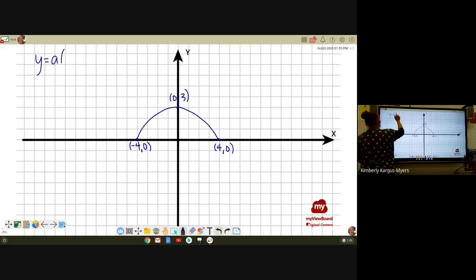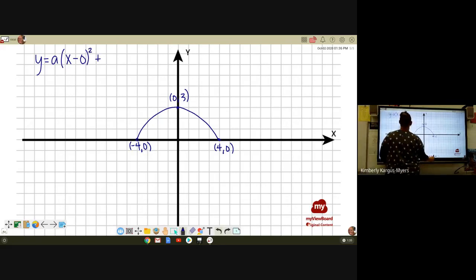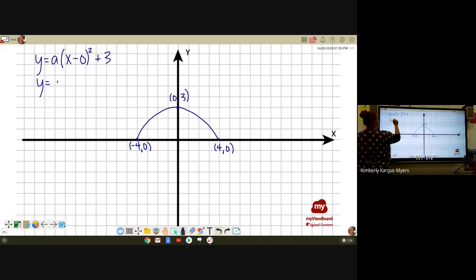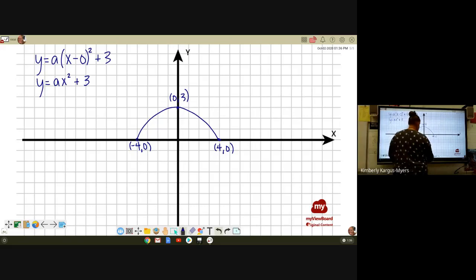A times x minus 0, usually write the 0, plus k. Oh my lord, you know what k is? It's 3. Okay, so now I can get rid of the 0. I mean, technically, I could write it like this, right? Because we just don't usually write zeros because it's weird. Okay? All right.